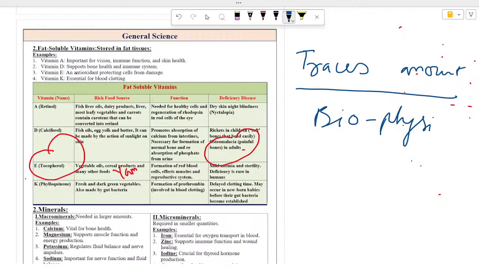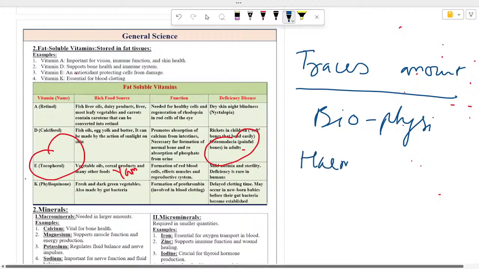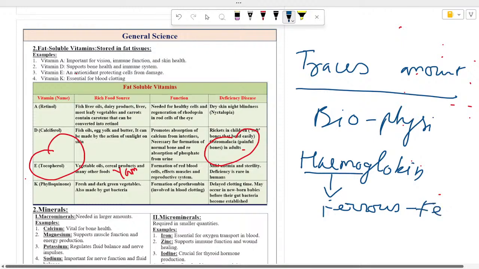Besides this, iron, everybody knows, is the basic component of your hemoglobin. The word hemo means ferrous, and ferrous means iron, your Fe. Though these elements are necessary in trace amounts, they are very important. Your iron is the main component which helps in transportation of oxygen as well as carbon dioxide, that is, respiration.